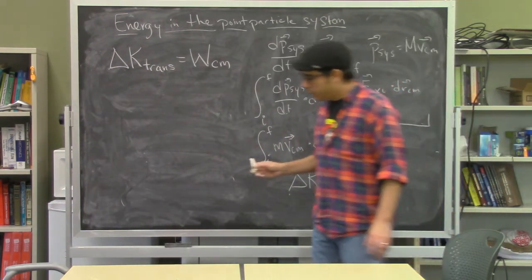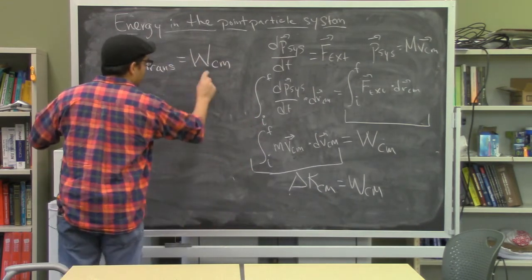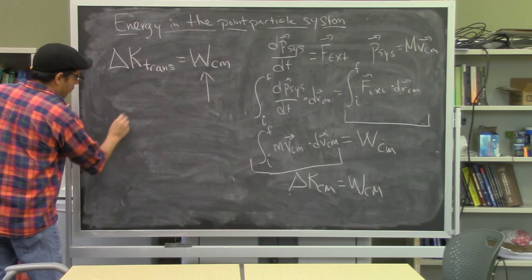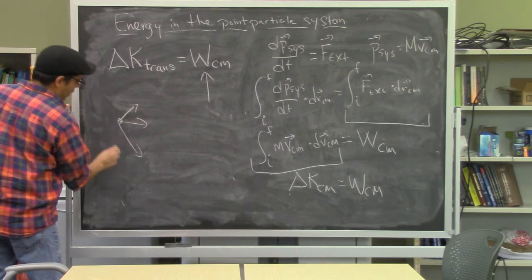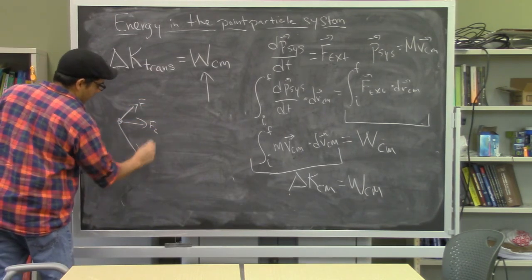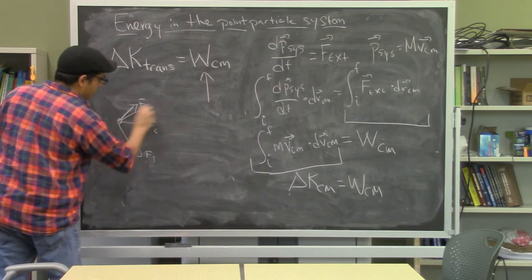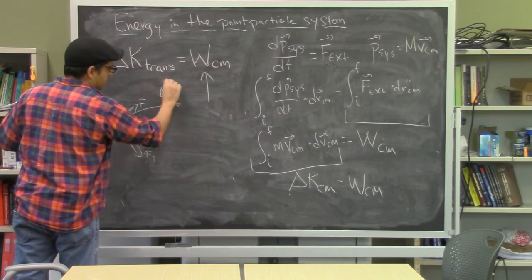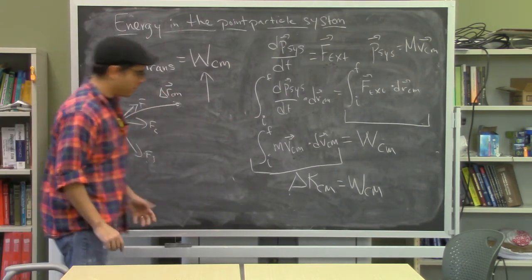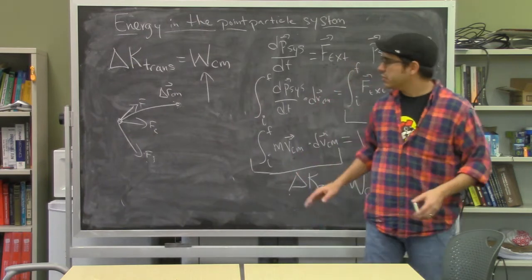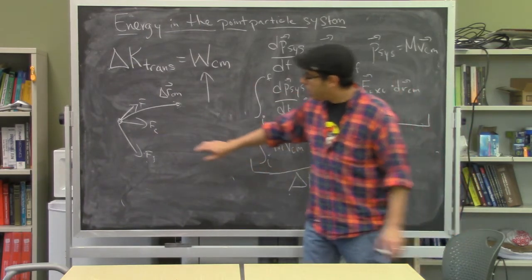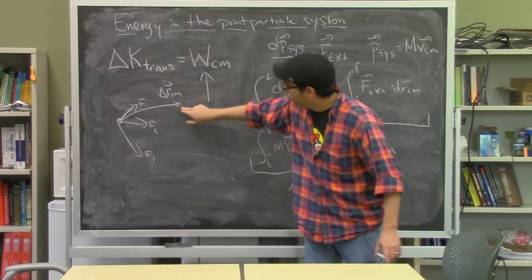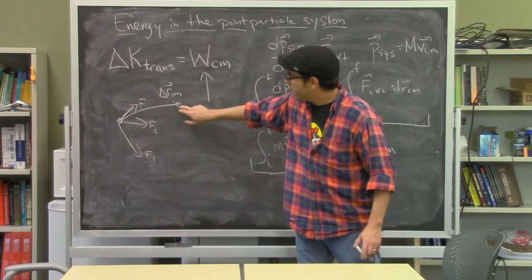One of the things that's really worth pointing out here is that the work that's done in this system depends on putting all the forces at the center of mass and allowing them to follow the displacement of the center of mass. So the point of application of all the forces in this point particle system are at the center of mass, and these forces act over the whole interval that the center of mass is displacing.